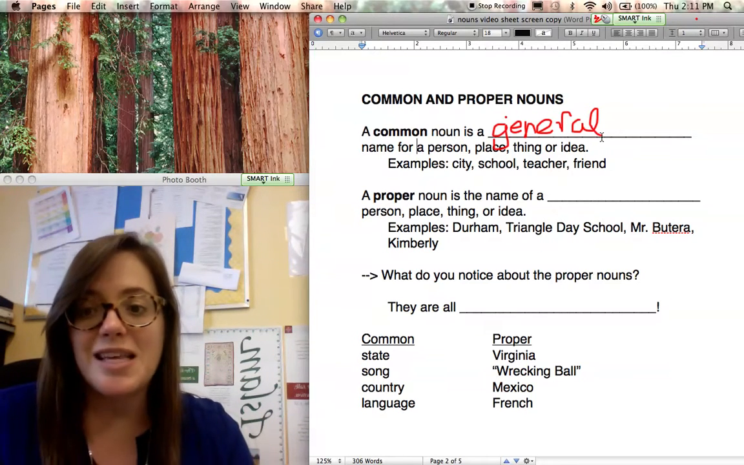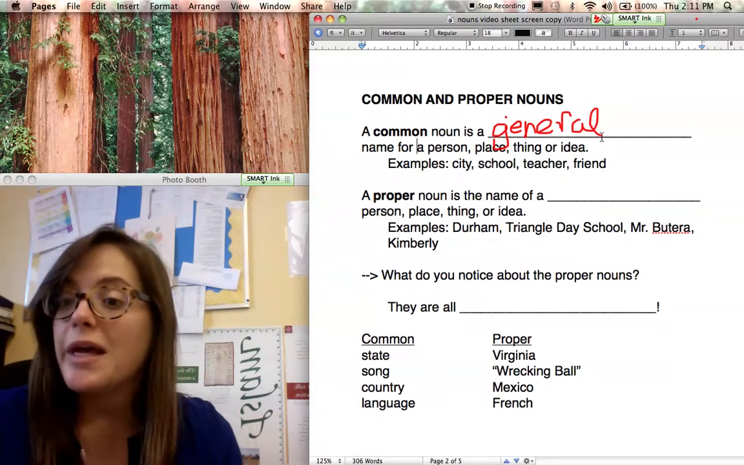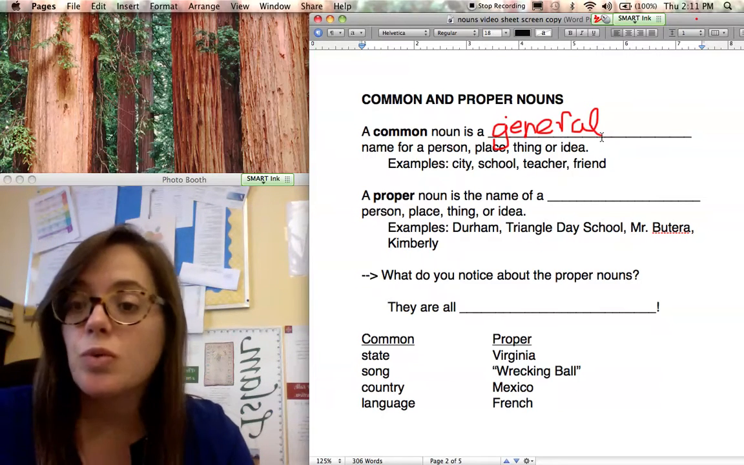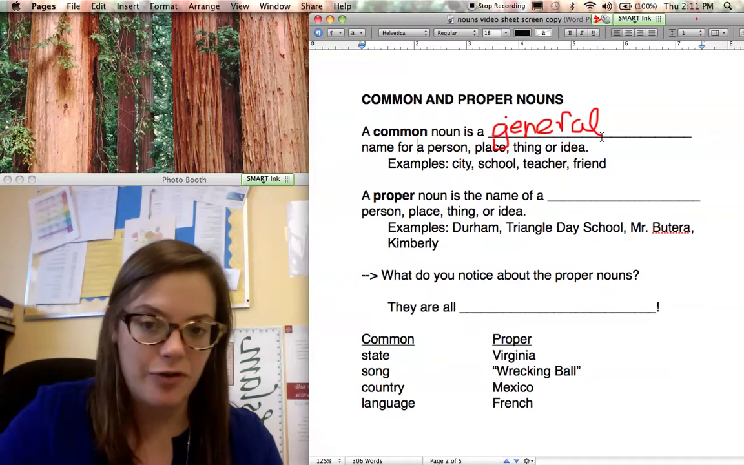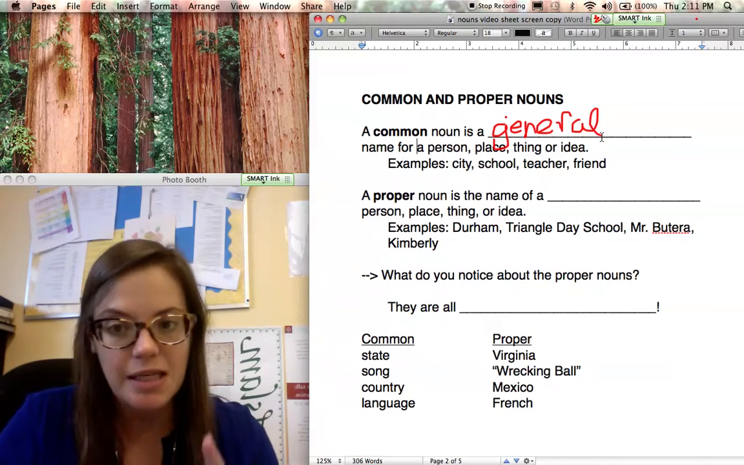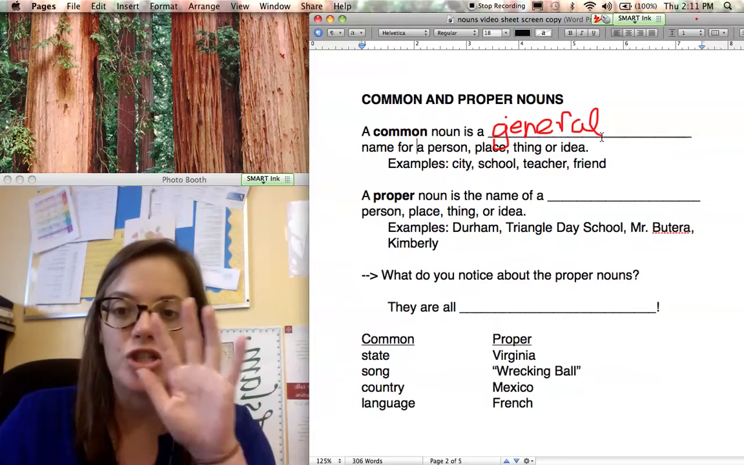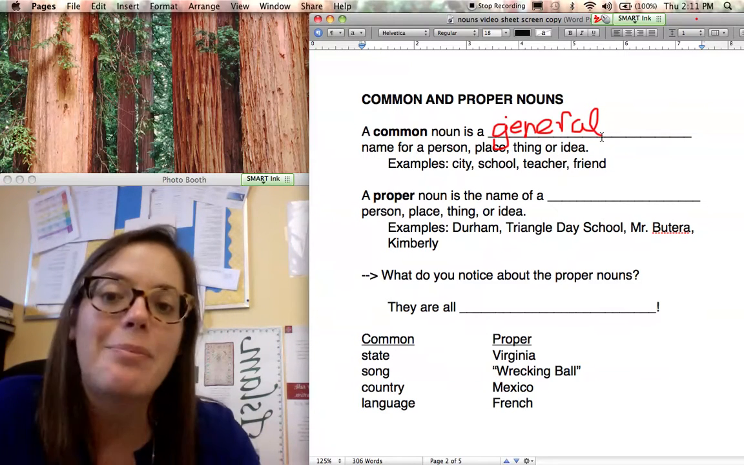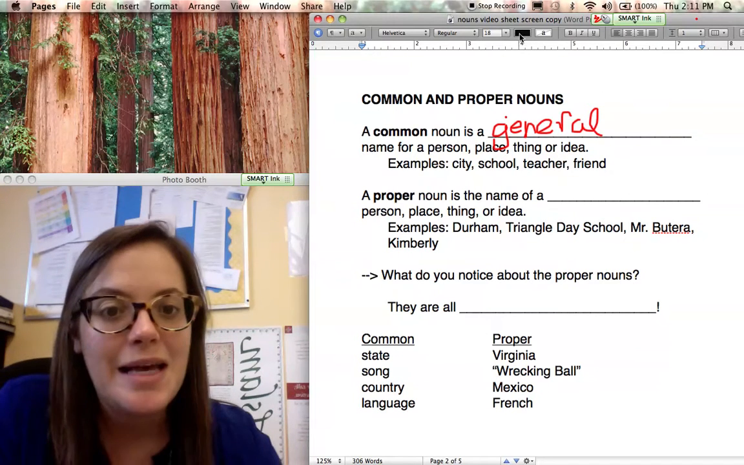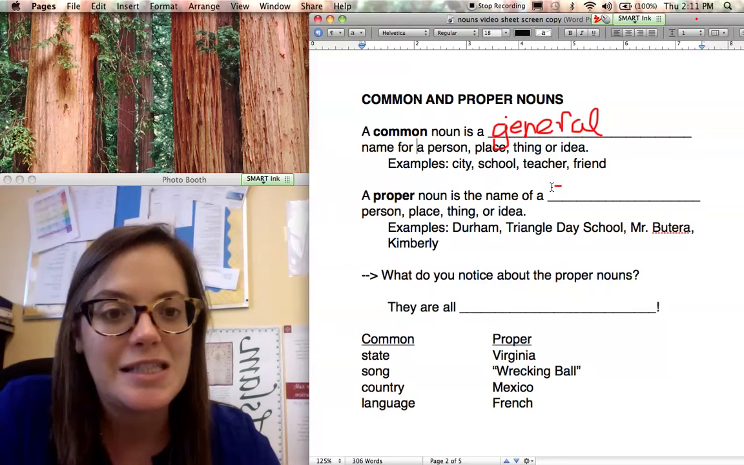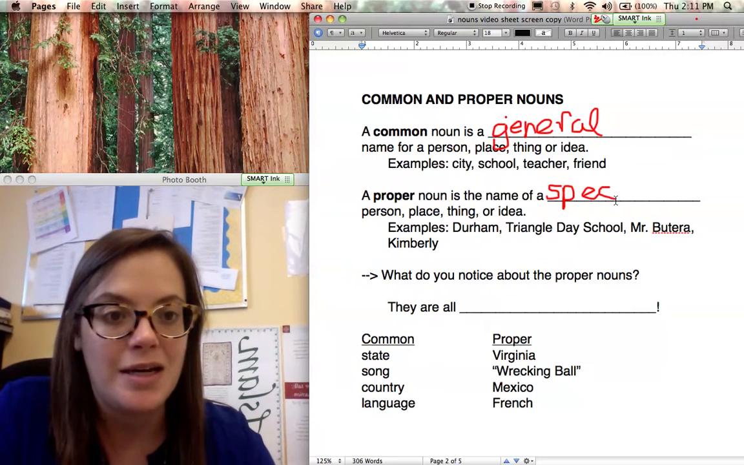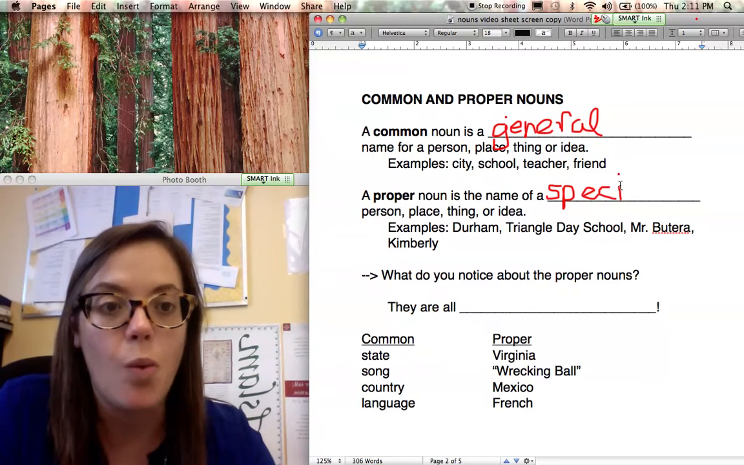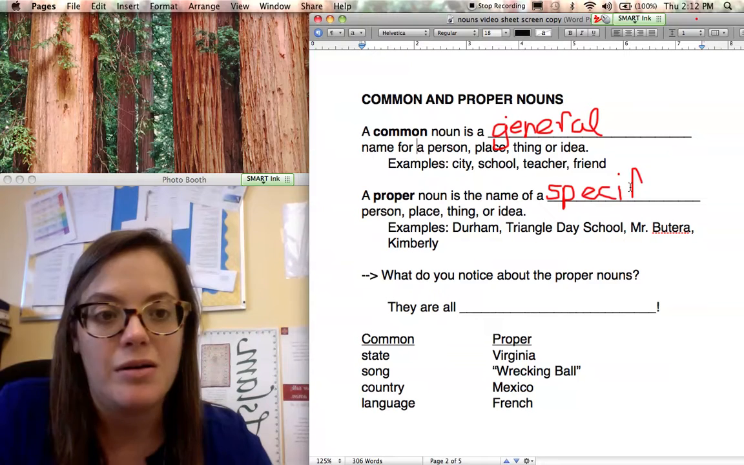All right, so when we talk about common nouns, I'm not talking about a specific person, just people in general, okay? So I say city, right? It's a place, but it's not a specific place. School, teacher, friend. So none of these directly refer to specific cities, schools, teachers, or friends. They're just general, okay? Now, a proper noun, on the other hand, is the name of a specific person, place, thing, or idea.